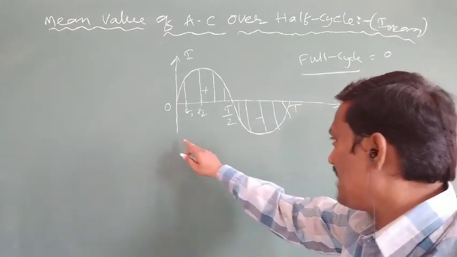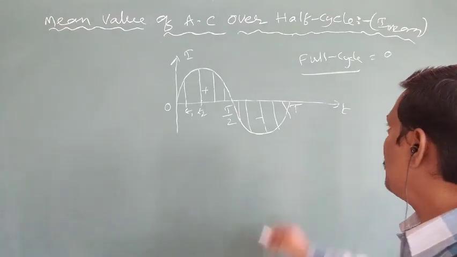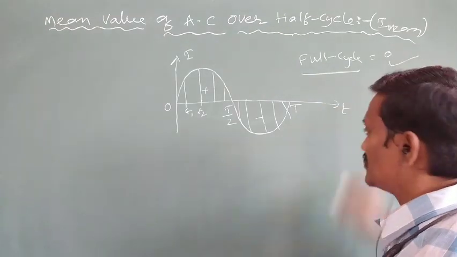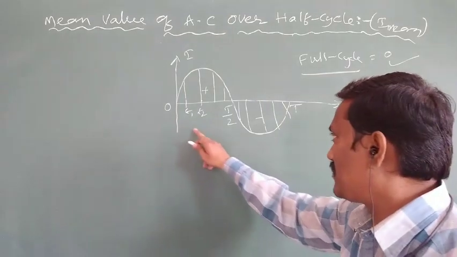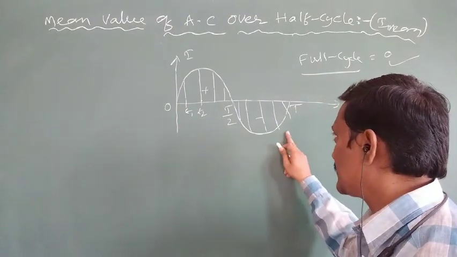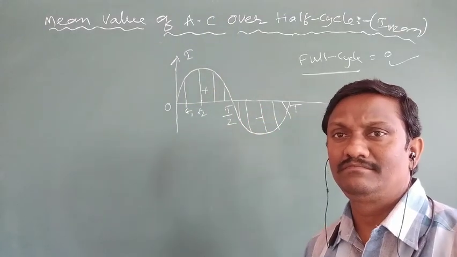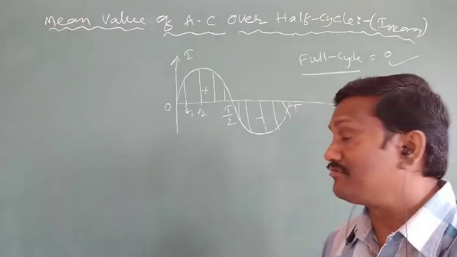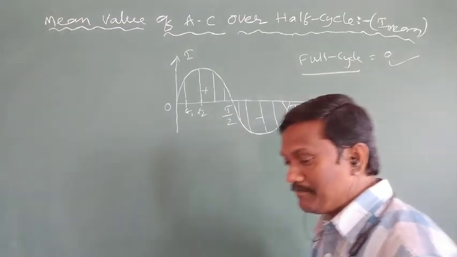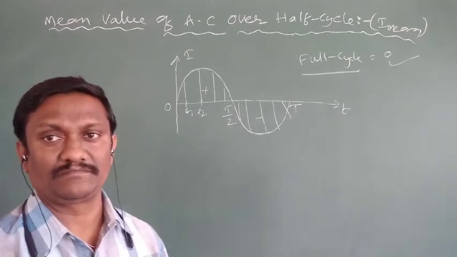In a full cycle, the average current is also 0. So that's why the mean current over a full cycle is always 0. Because in the first half cycle the current is positive and in the second half cycle the current is negative, and the amounts of positive and negative currents are equal. The net current value is 0, and the average current is also 0 over a full cycle. So that's why average or mean current is always calculated over a half cycle.